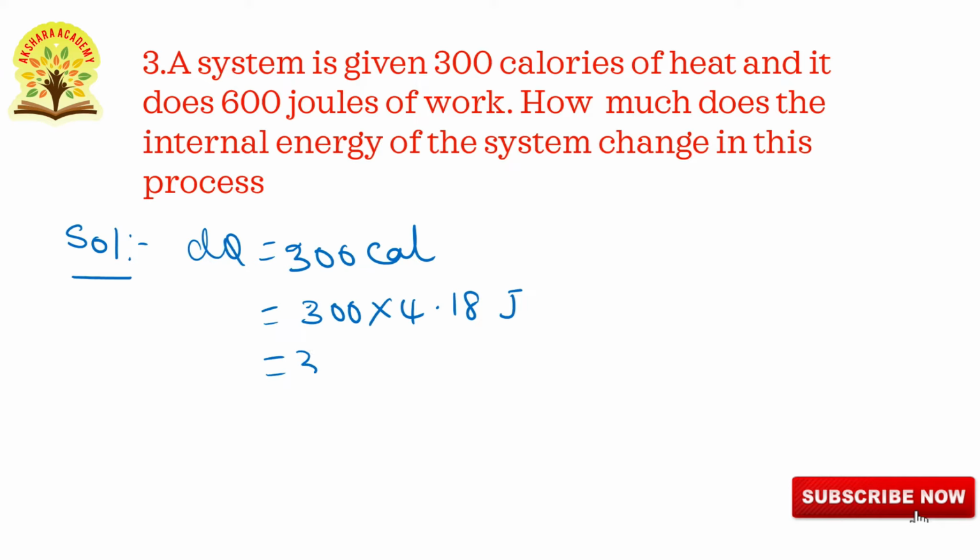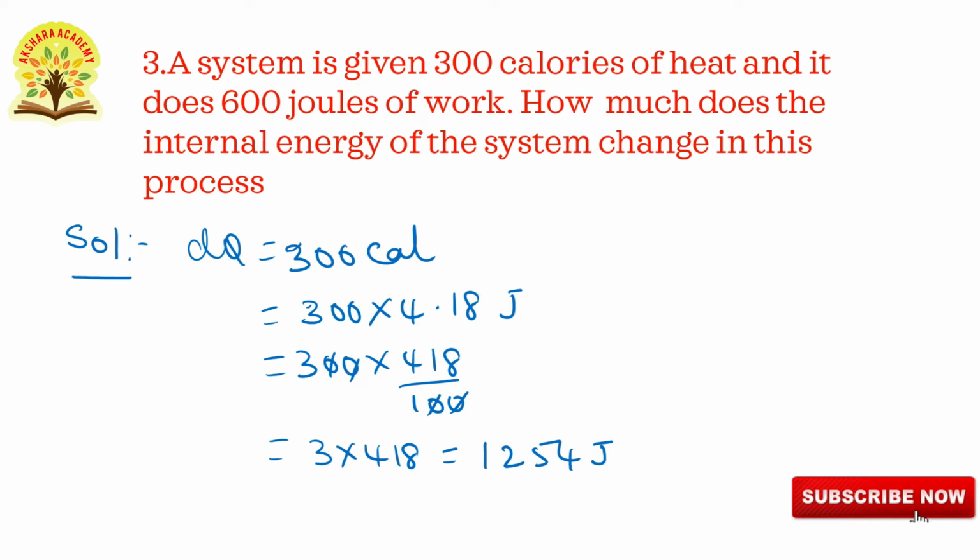That is equals to 300 into, this can be written as 418 by 100, 0 gets cancelled, that is equals to 3 into 418, that is equals to 1254 joules.